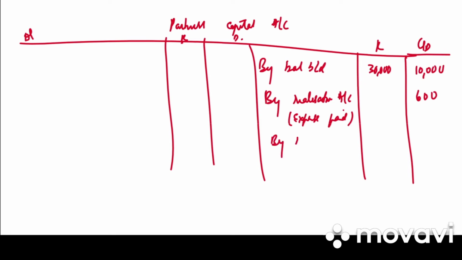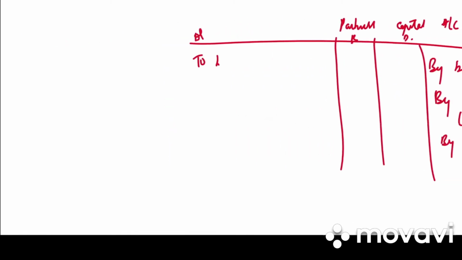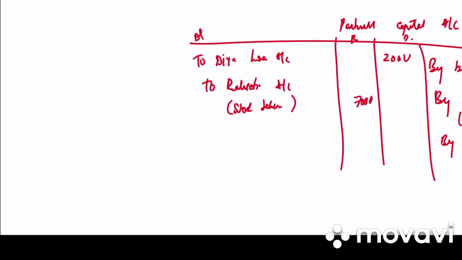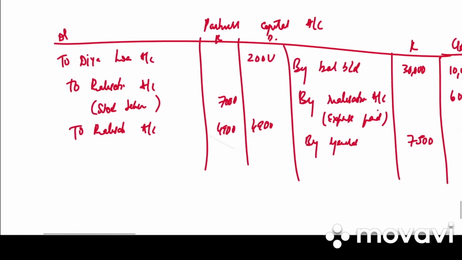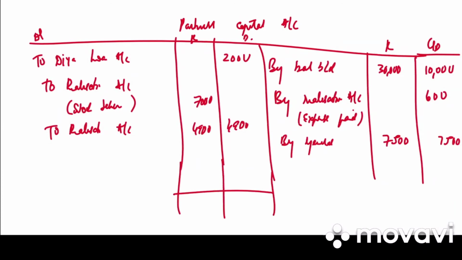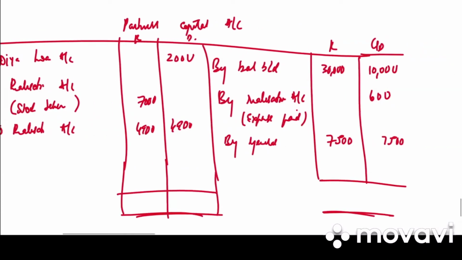Then we transfer the general reserve 7,500, 7,500. Then on the debit side we have to Dia's loan account 2,000. There is to realization account in bracket stock taken over by Ria 7,000. Then we have loss on realization. So again to realization account 4,900, 4,900.